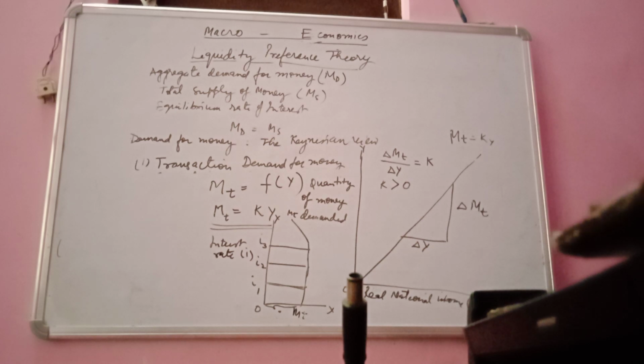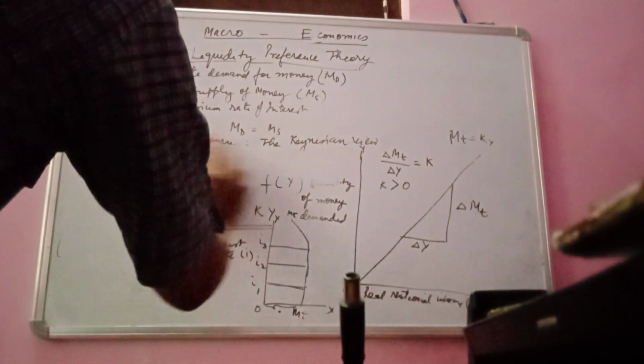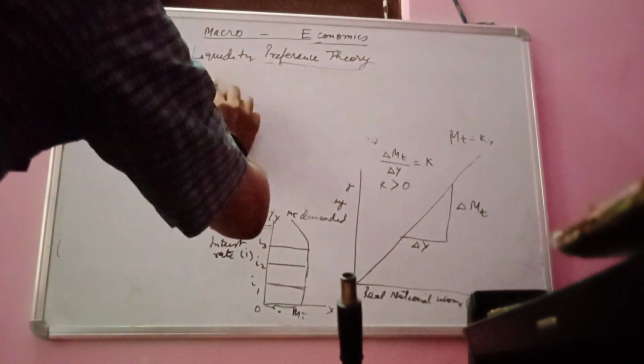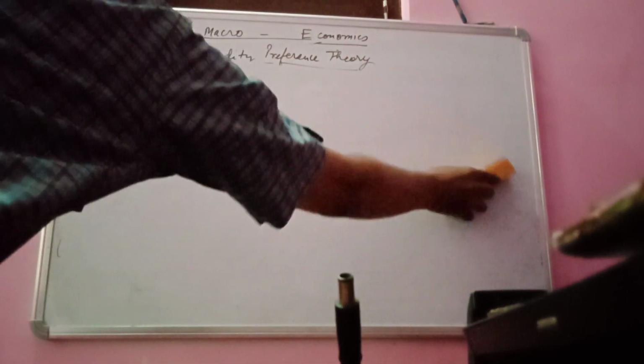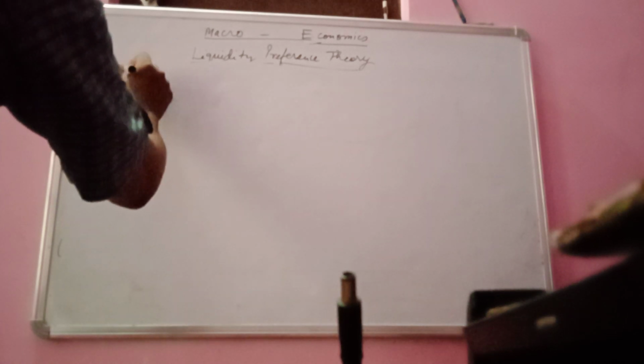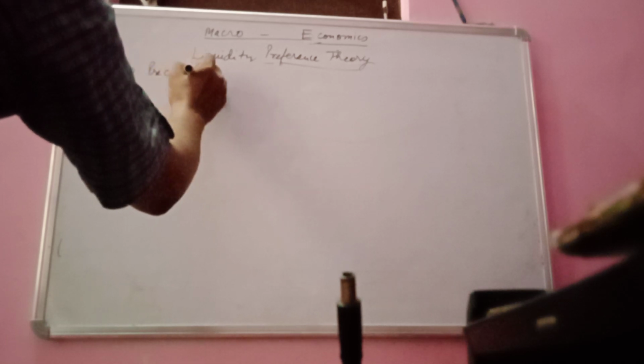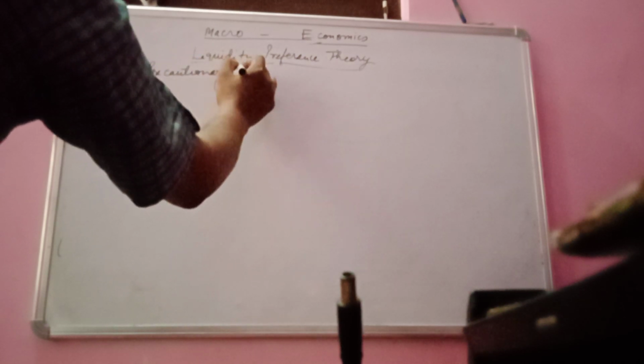Now we are discussing the second part, which is the precautionary demand for money.